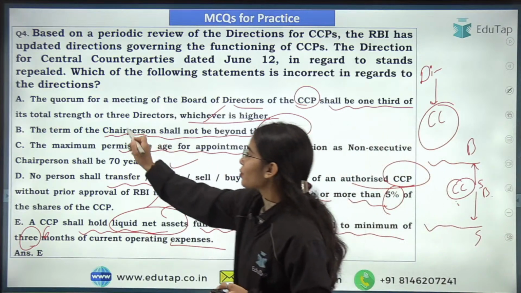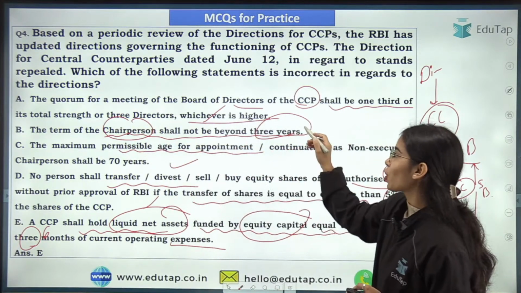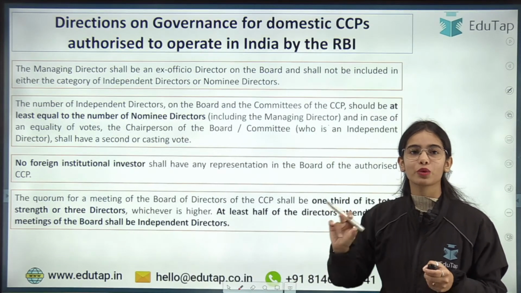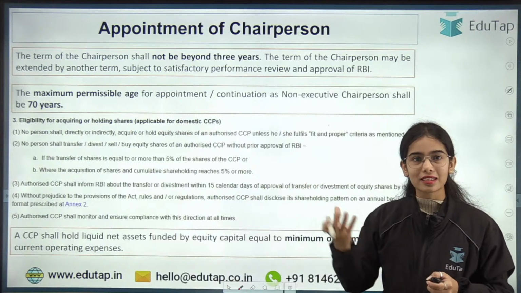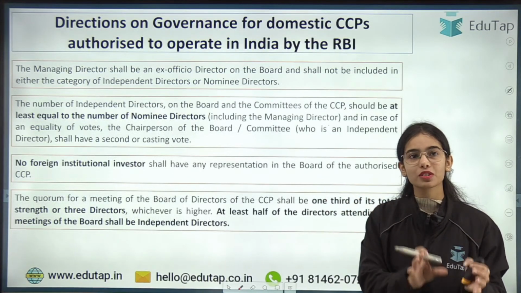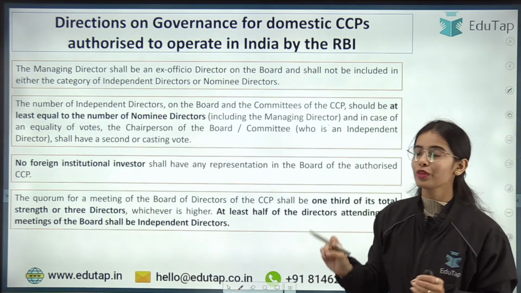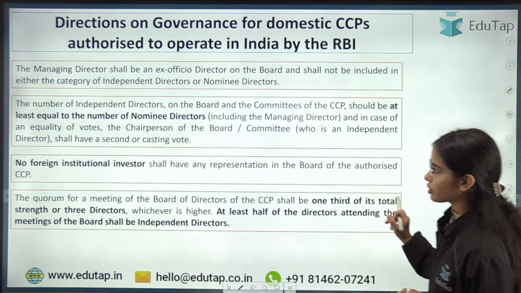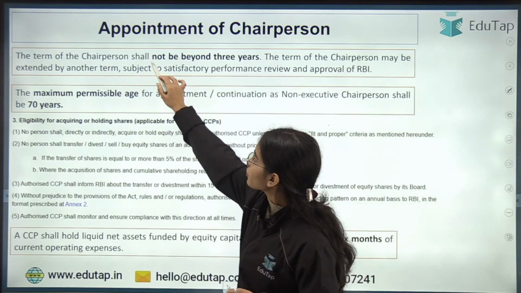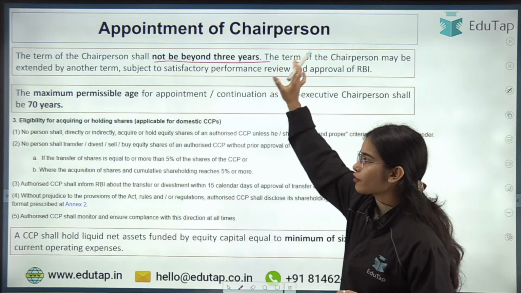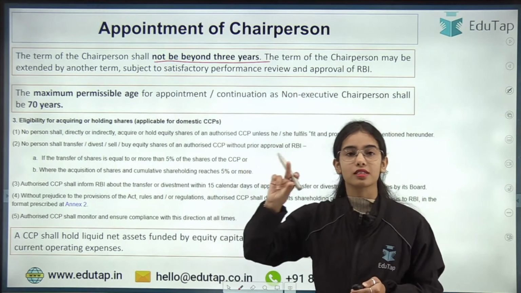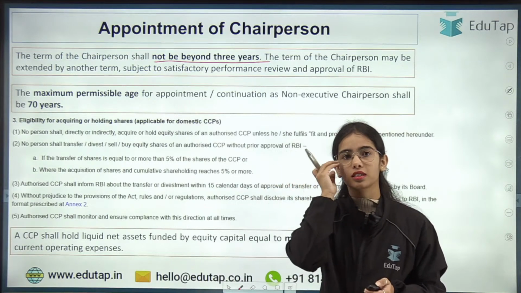And yes, the term of the chairperson shall not be beyond 3 years. This is actually correct. Okay. So do not get confused between the directors. For directors, the timeline is 5 years, but for the chairperson, the timeline is 3 years only. Okay. So be considerate about that also. So now, here you can see that the term of the chairperson shall not be beyond 3 years. For the directors, I think you are getting confused with the directors. For the directors, the timeline is 5 years.